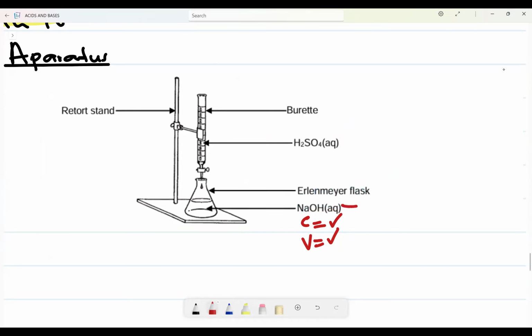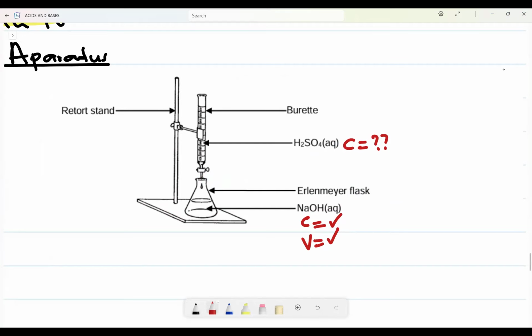A strong base can only be neutralized by what? By a strong acid. So now we know the concentration of sodium hydroxide. We also know the volume of sodium hydroxide. But we do not know the concentration of acid that we should pour inside of these so that it becomes exactly titrated and exactly neutral, right?